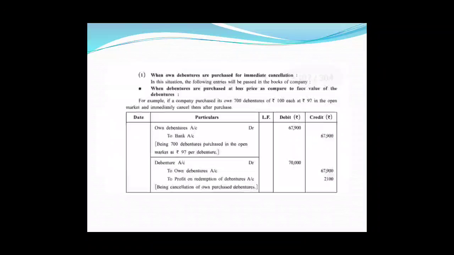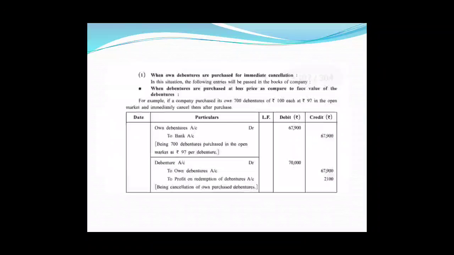First of all, let us talk about when the company cancels the debentures immediately after purchasing them, right? So friends, very simple. When the company buys its own debentures, own debentures account will be debited and bank account will be credited. So the first entry will be own debentures account debit to bank account, and secondly, when they are cancelled, debentures account debit to own debentures account. To cancel them, debentures account debit to own debentures account.